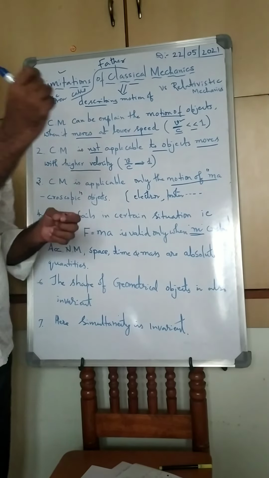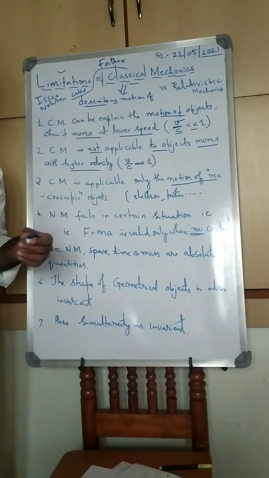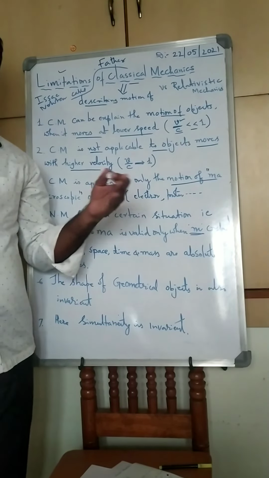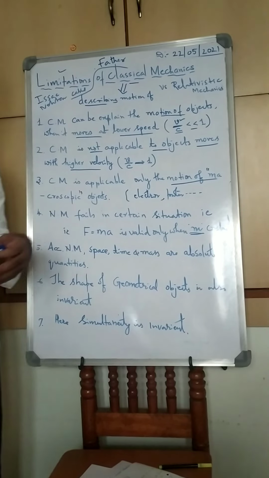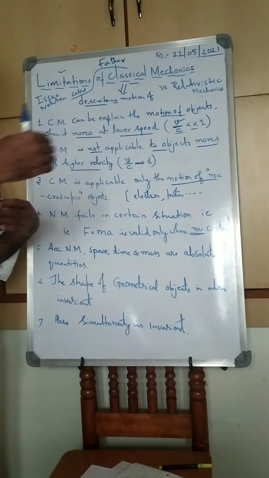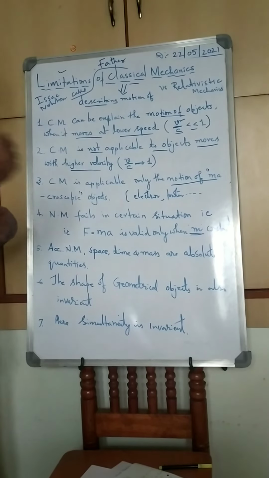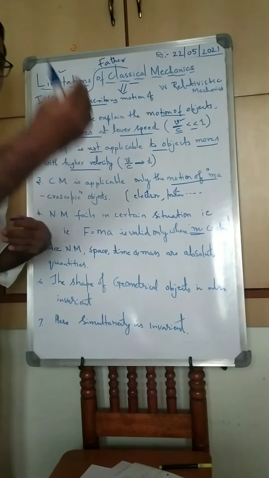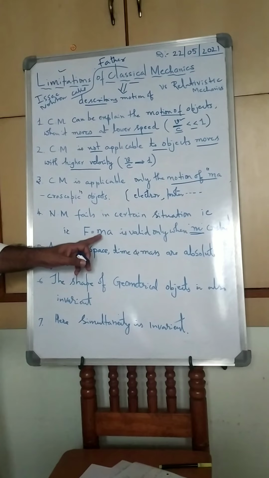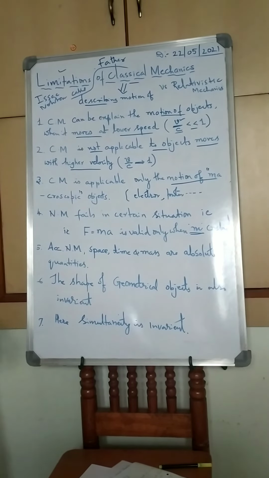When an electron moves with a higher velocity, at around 10 million electron volts, the electron moves at 0.9 times the speed of light. In that case, the electron gains mass, and this law is not applicable.